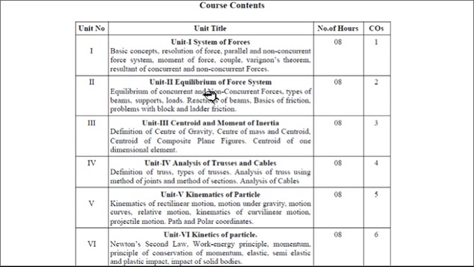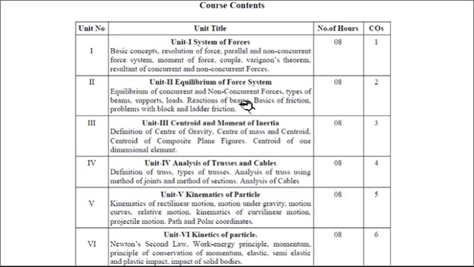Then the second unit is equilibrium of a force system. Here we are going to discuss the equilibrium of a force system. Equilibrium means, when forces are in rest, what is their effect on the body, or when bodies are at rest and forces are applied, what is the effect on the body. Static analysis is also called equilibrium. The third unit is centroid. Here we are going to locate the centroid of different geometrical areas. It is a very simple unit.